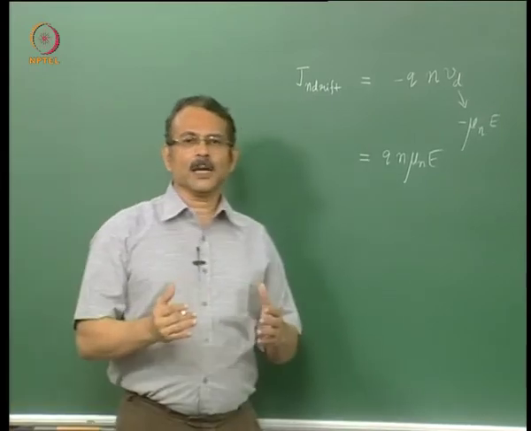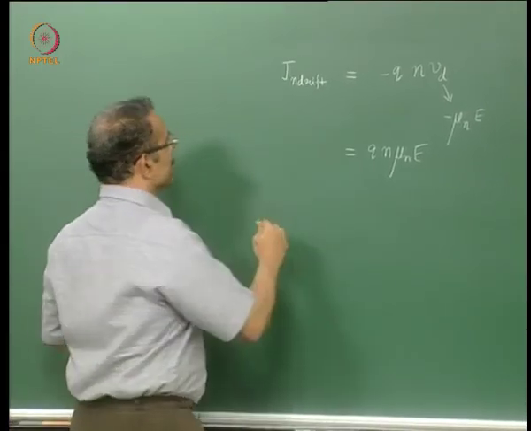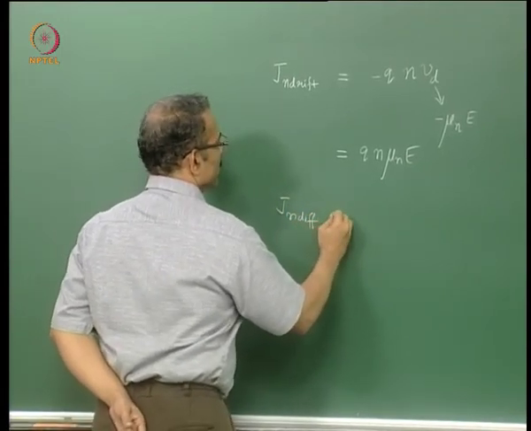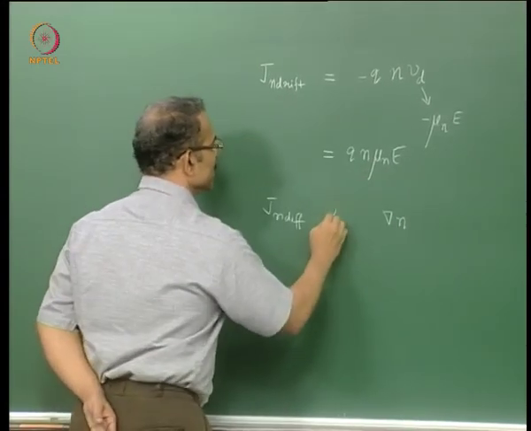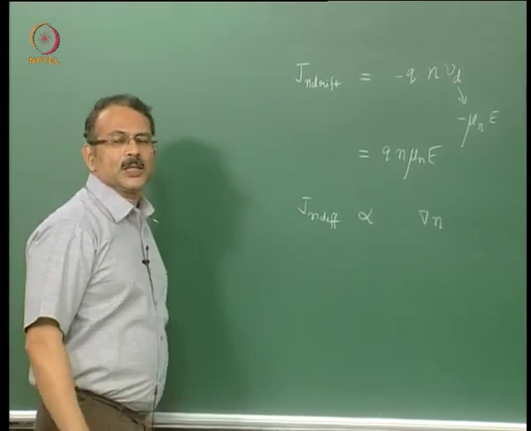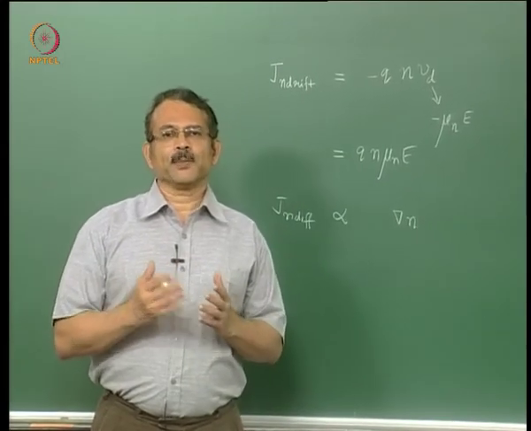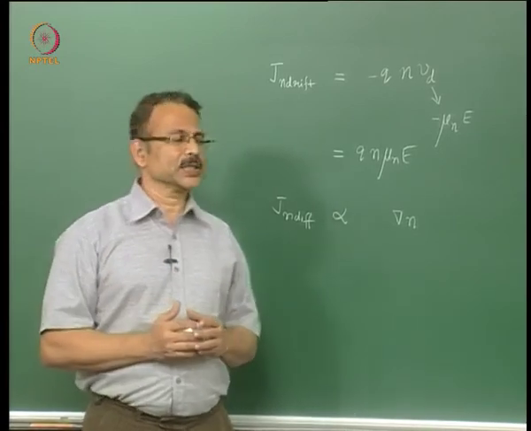I adopt a similar approach for the diffusion current. I just say that the diffusion current of electrons will be proportional to the driving force, namely the concentration gradient, because we often observe the effects to be proportional to the excitations for small values of excitations.